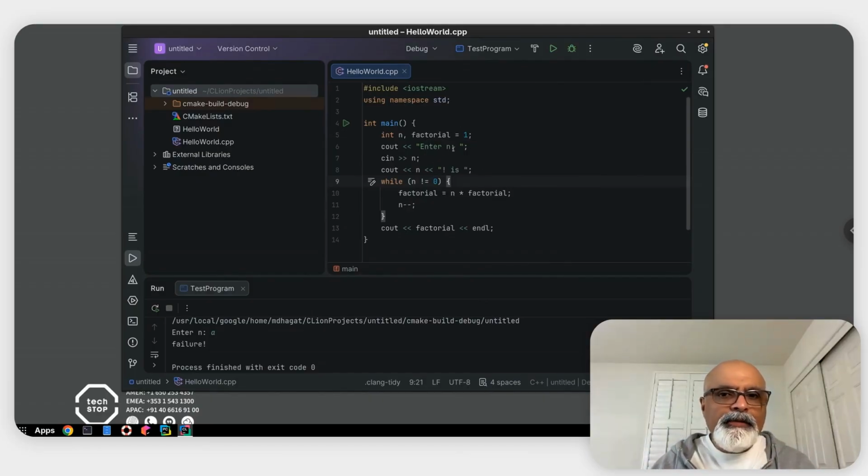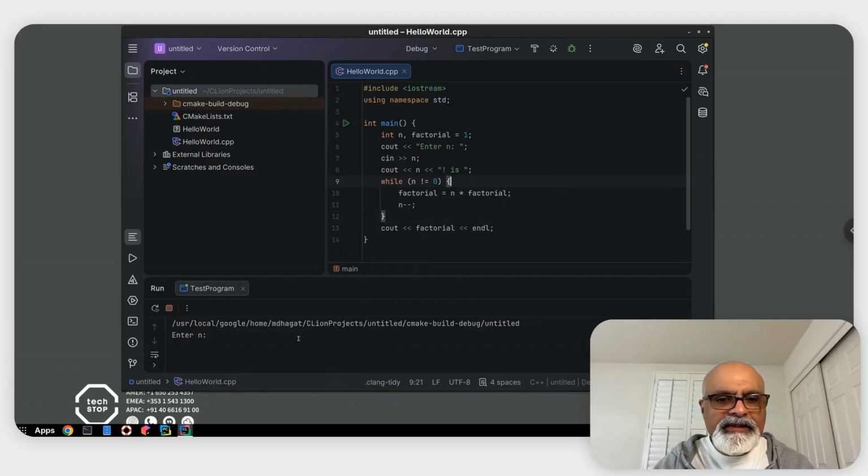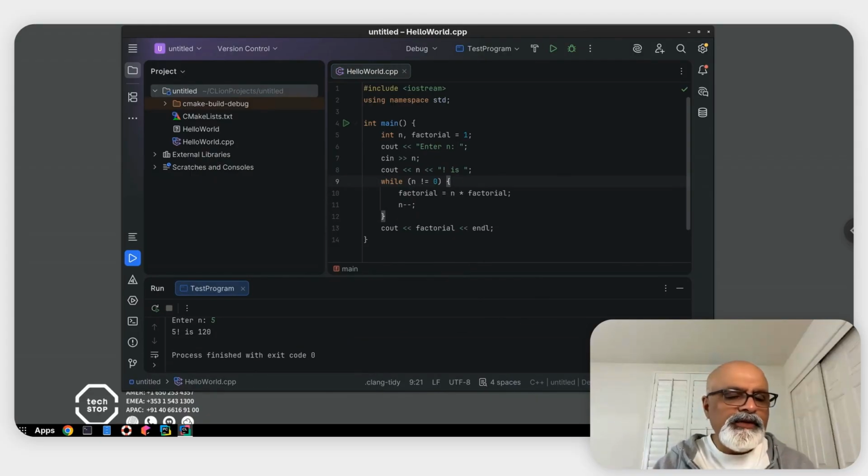Again, we have a prompt where we read n, and since n is going to be our looper, we print out "n factorial is" right here in the beginning, because we're going to lose n since we're using it as our loop variable. Then factorial starts with n, and we keep on decrementing n. If it's 5, it goes 5, 4, 3, 2, 1, all the way till it goes to 0, and that's when we know we're going to stop. Let's try this out. Here we enter 5, and it gives us 5 factorial, which is indeed 120.